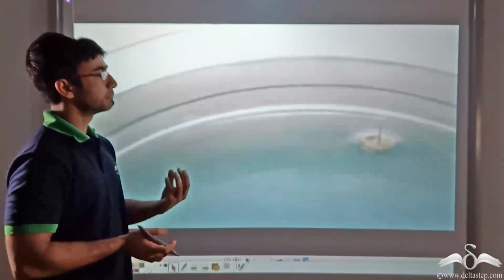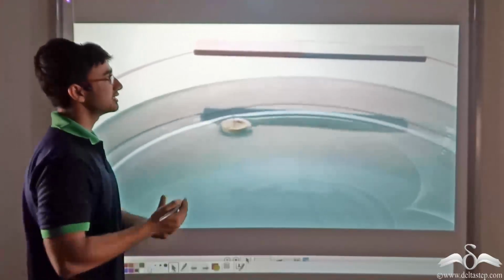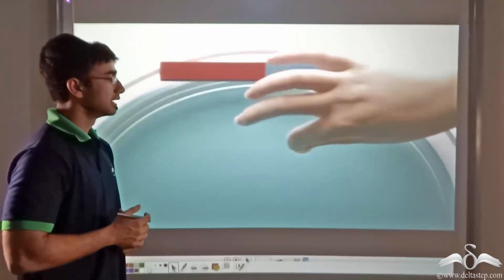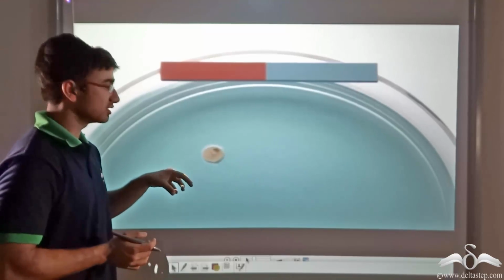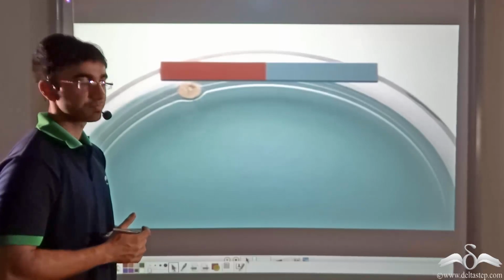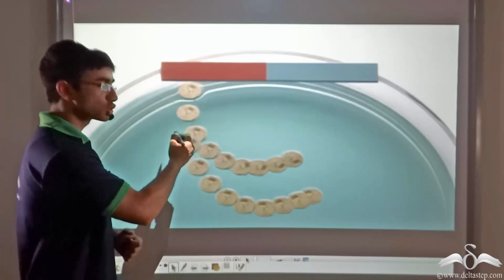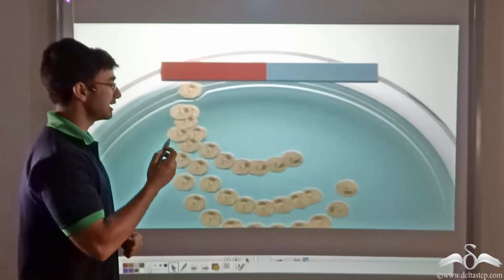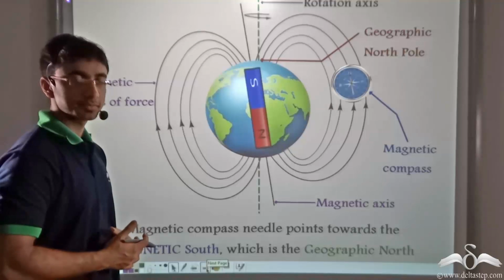Over here, a piece of cork is studded with a nail, and as you can see, the magnet attracts this because of the nail. Now notice what happens if various positions of this nail are considered. You will find that the magnetic field lines come very close to one another and almost touch and get dense, but they never intersect one another. So we've studied a lot about magnetic field lines.